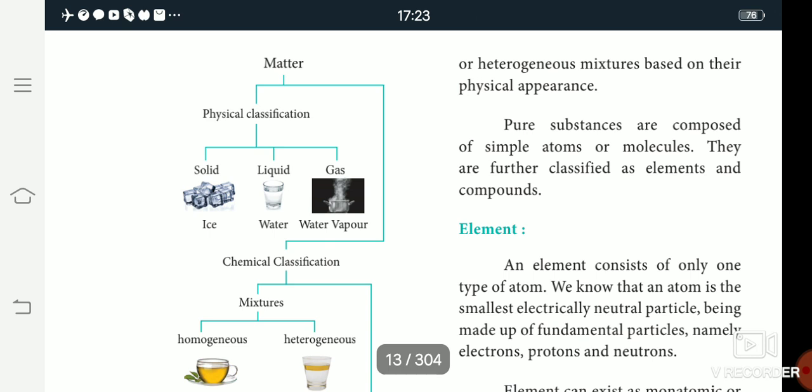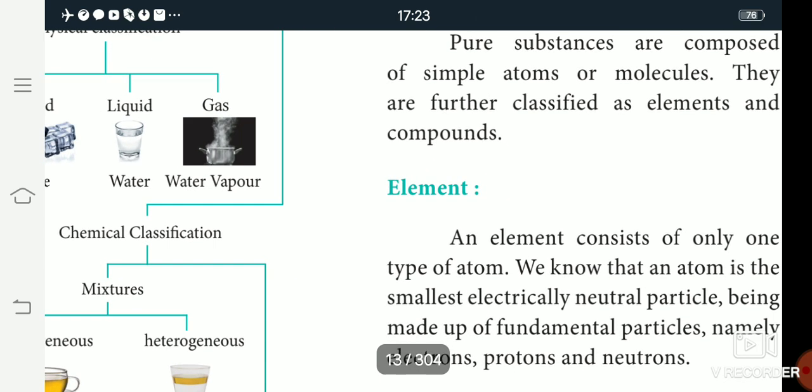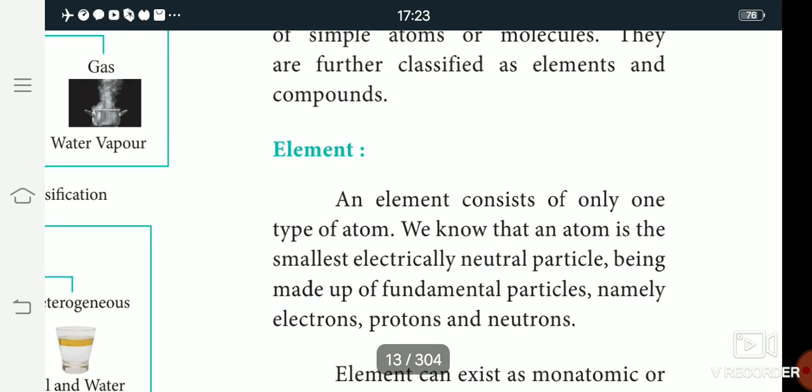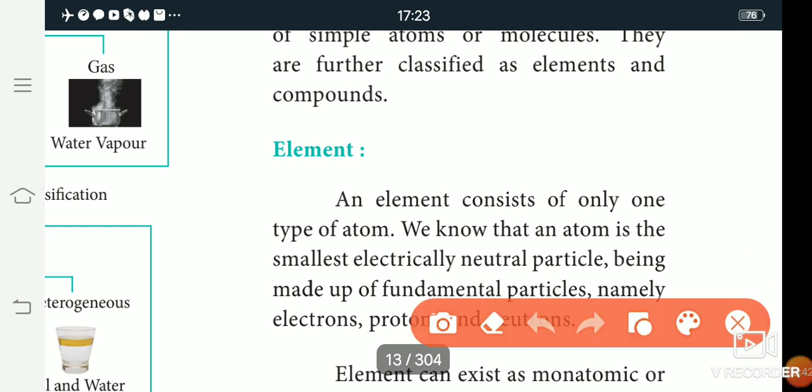Then pure substances. Pure substances are elements and compounds. So what is an element? An element consists of only one type of atom.